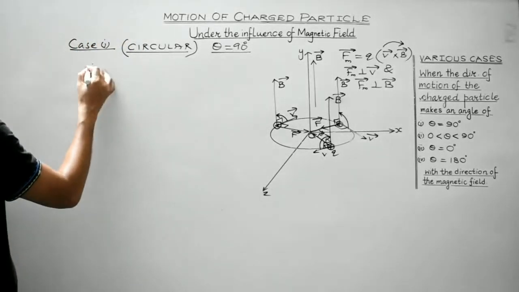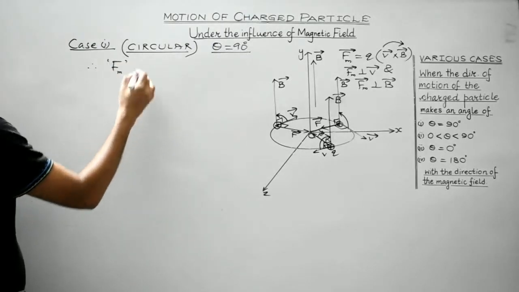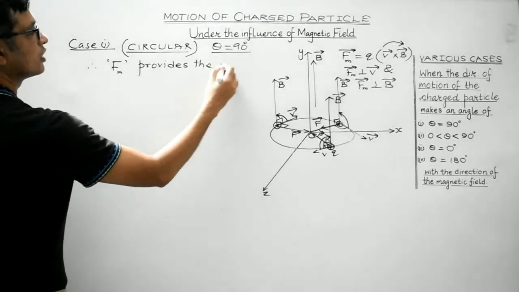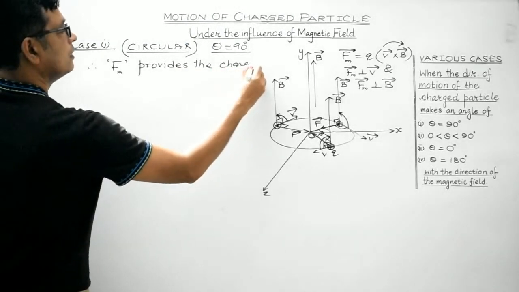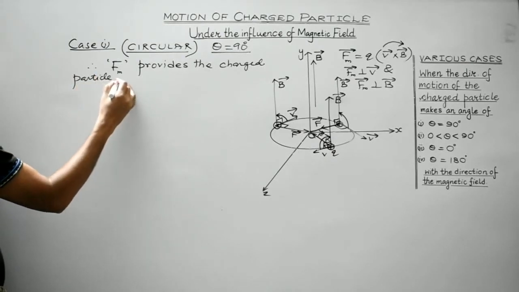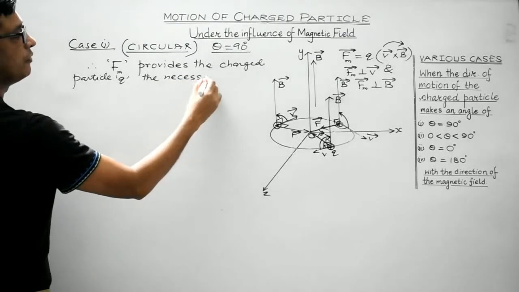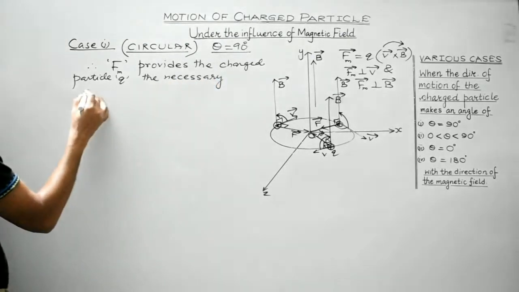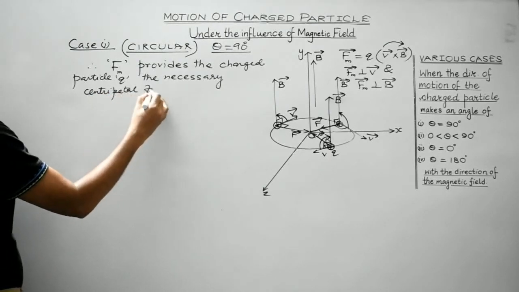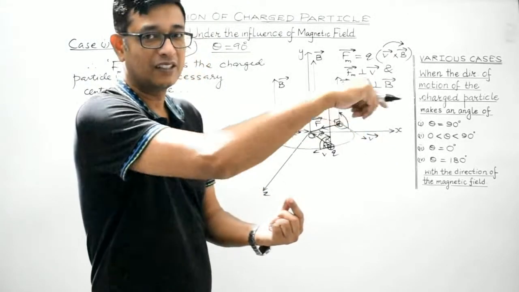So therefore, the magnetic force Fm provides the charged particle Q the necessary centripetal force so as to make the charged particle follow a circular path, isn't it?